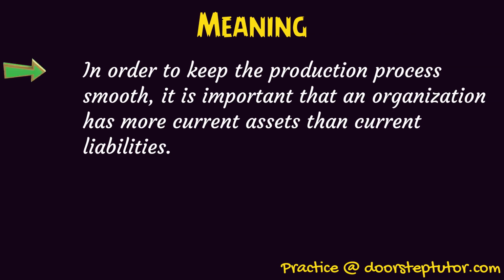Now when I say current assets, it includes basically the cash that is with us, okay? Then it also includes the cash which is at bank. Then there are bills receivable, okay? Then sundry debtors. Debtors are basically those parties who are supposed to pay us in future, okay? So it is very important that these current assets are in excess of current liability, right?